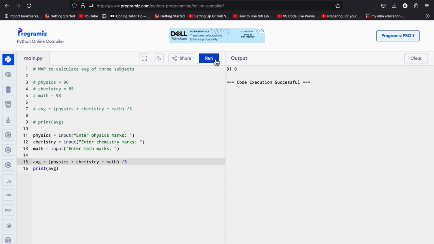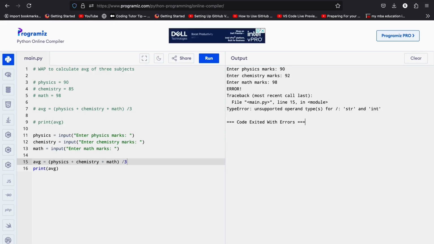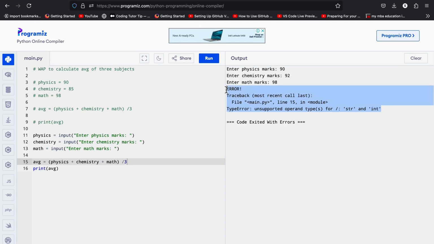Okay, so what will happen on this code? So I'm passing 90, I'm passing 92, and I'm passing 98. So we got an error. What error? Because after passing, the type is string. Okay, so we can't calculate the string value. So we have to convert string to integer.